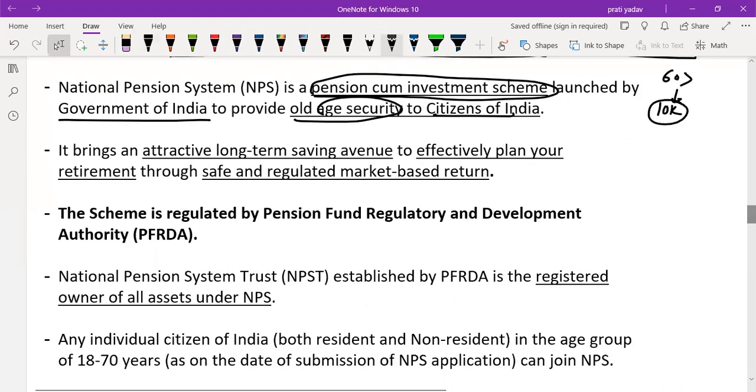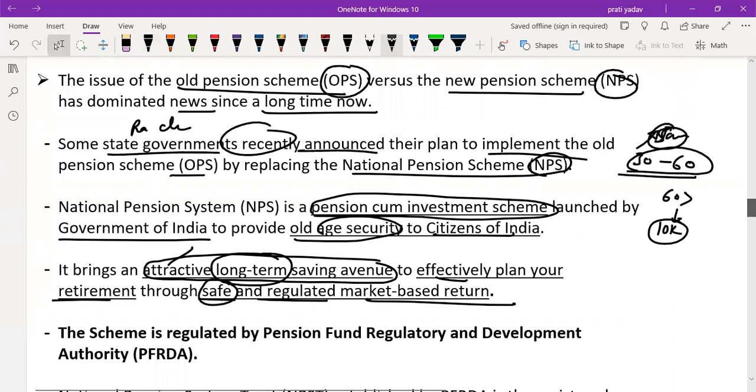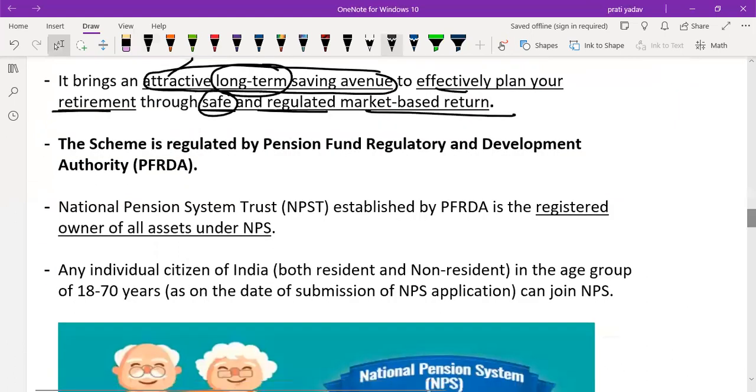It brings an attractive long-term saving avenue. NPS brings an attractive long-term saving avenue to effectively plan your retirement through safe and regulated market-based return. So this is the investment part. This NPS is a pension cum investment scheme. That means the government invests, and whatever return they get, they provide it to the citizens, to the employees who are taking NPS or who are employed in government service and whose money was deducted.